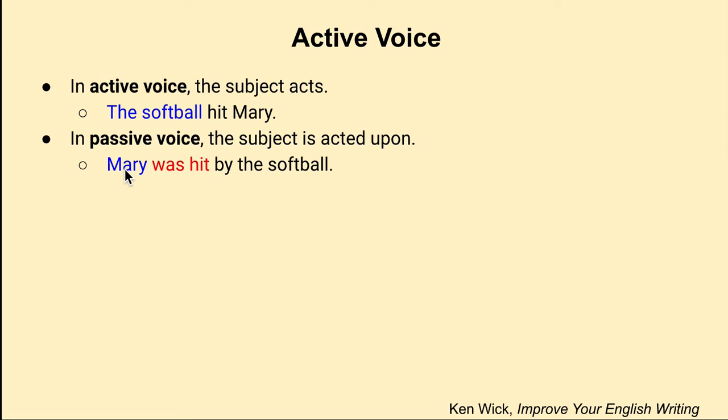Mary was hit by the softball. So now the subject is receiving the action, or is being acted upon. So that's the difference between active and passive voice. You can see how it's conjugated: to form the passive voice you have to have this helping verb, this form of the verb to be.